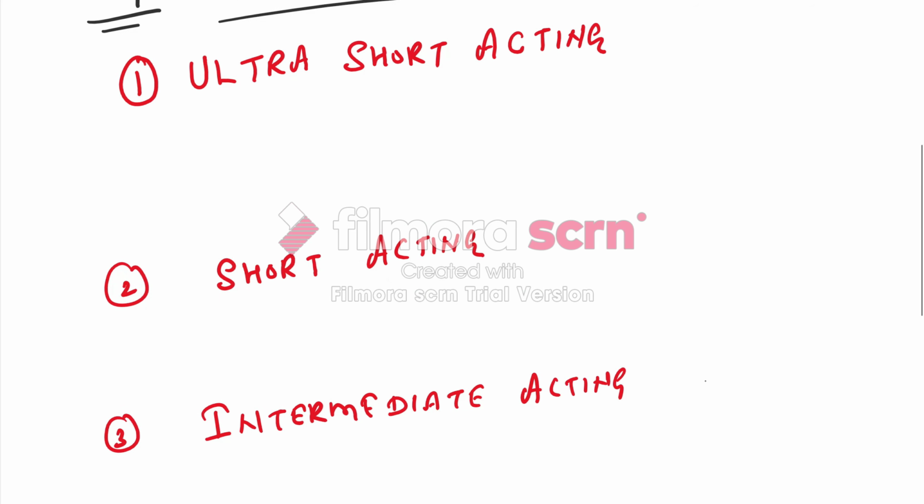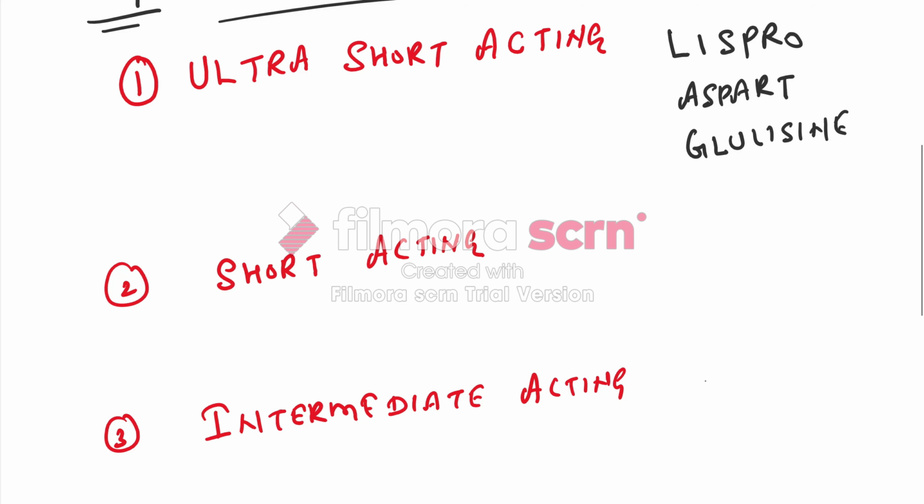Ultra short acting insulin includes Lispro, Aspart, and Glulysin. Remember, all these ultra short acting insulins have S in their name.